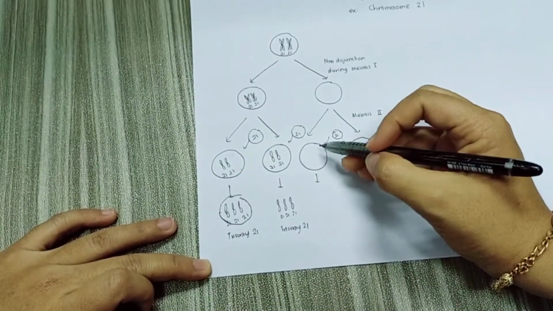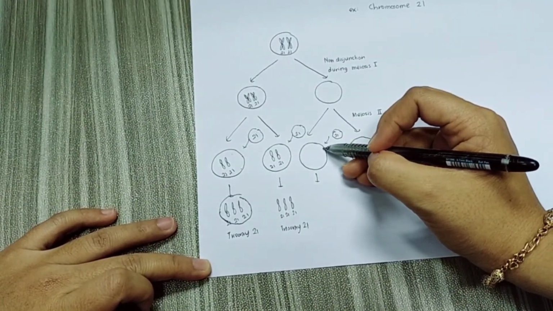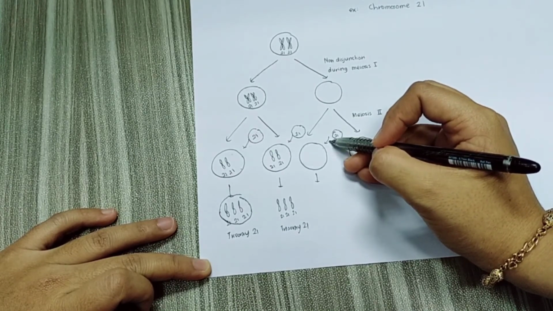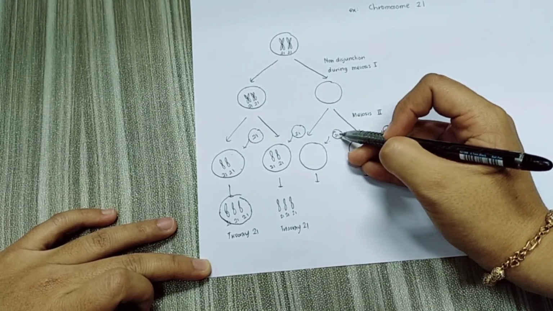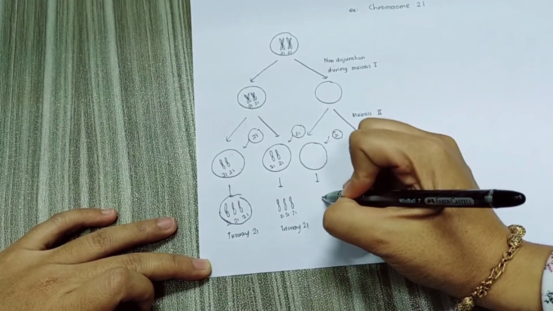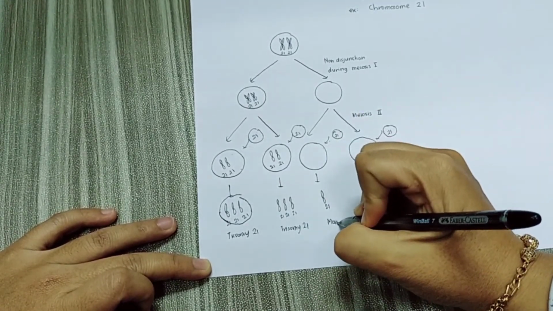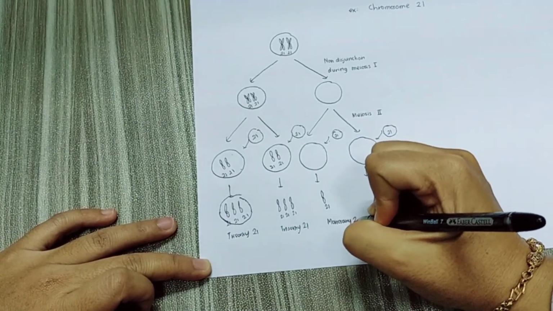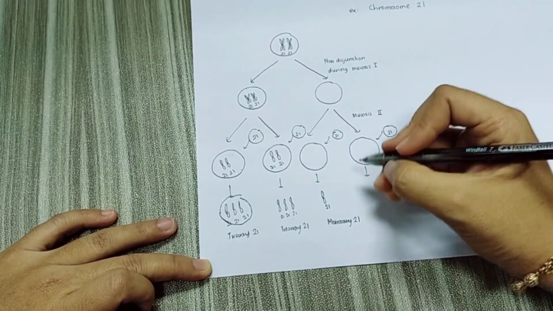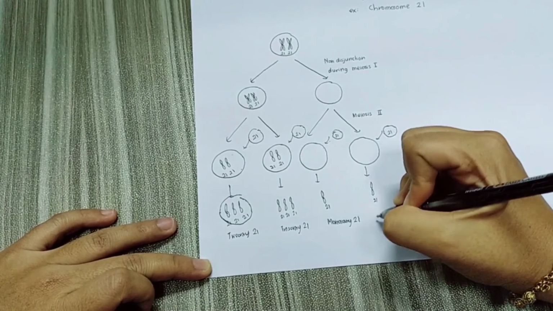Okay, but here this is the cell with no chromosome 21. When fertilization occurs with the other gamete that carries another 1 chromosome 21, it will produce a zygote with only 1 chromosome 21. So this case we call monosomy 21. Okay, and then here is also monosomy 21.